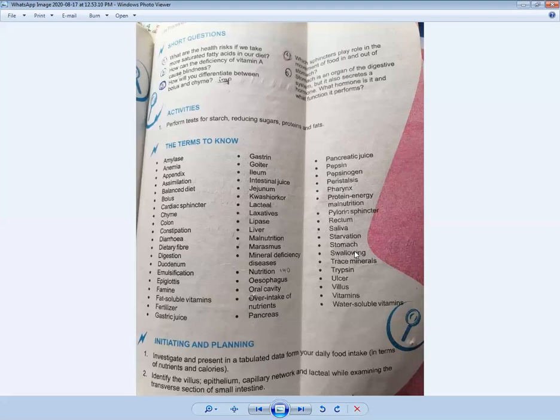Then there is swallowing. Swallowing means the food which we gulp inside our body, and it also becomes a part of our body. Then there are trace minerals. We have discussed in minerals that we have two types of minerals in our surroundings. One is called major minerals, and the other is called trace minerals. Our body needs major minerals in large quantity and trace minerals in less quantity.